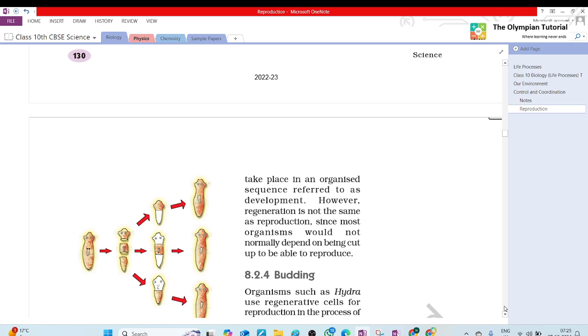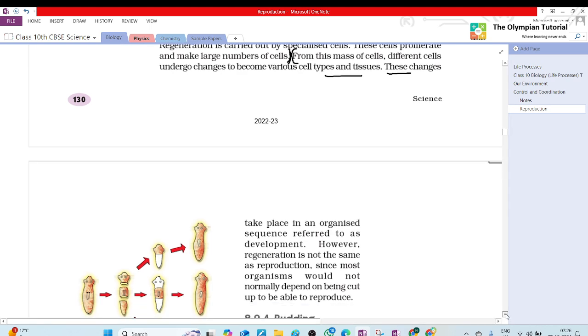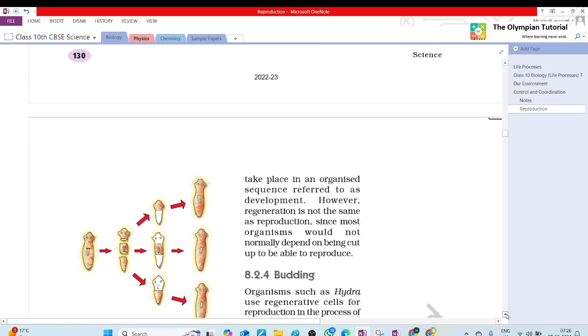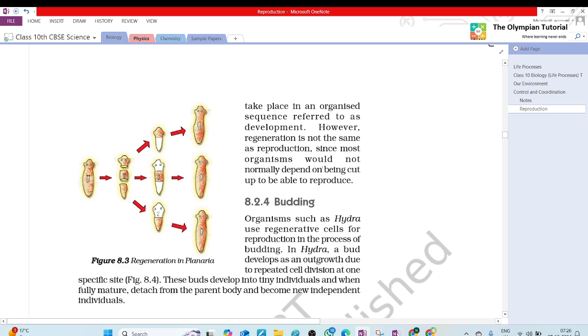So in regeneration, what's going on? Organism is cut, new organism is formed, but it is not for all, because it is not possible that every organism keeps doing this and keeps reproducing. So from this mass of cells, different cells undergo changes to become various cell types and tissues. These changes take place in an organized sequence referred to as development. However, regeneration is not the same as reproduction.